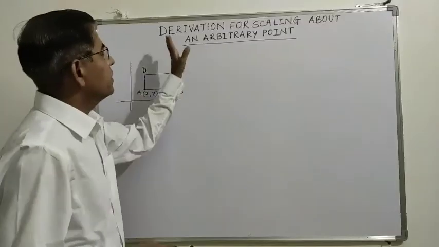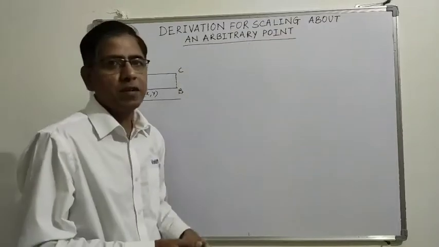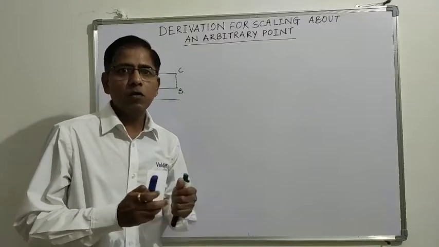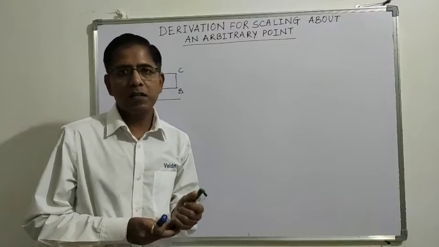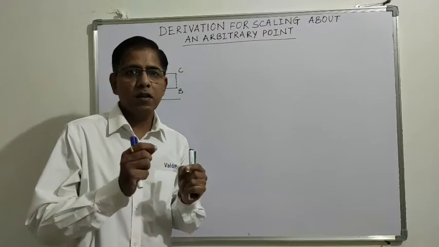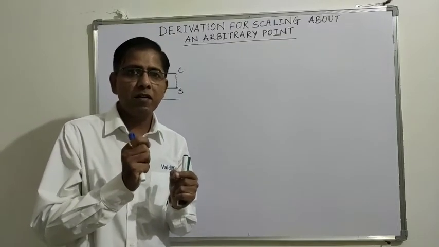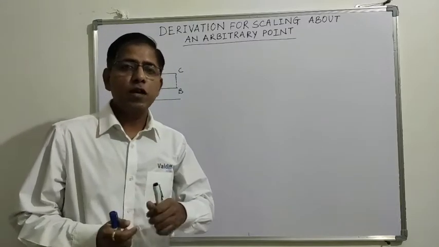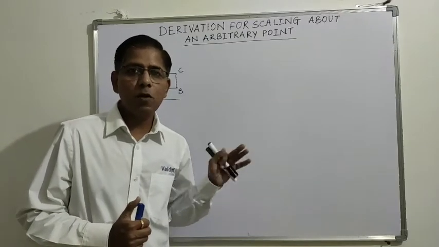Students, today's topic is derivation for scaling about an arbitrary point. So up till now we have seen scaling about origin. We know that scaling is a point specific transformation. That means scaling requires a point of scaling. We require to know about which point we need to do scaling, and the cases that we have seen up till now are all based on scaling about origin.